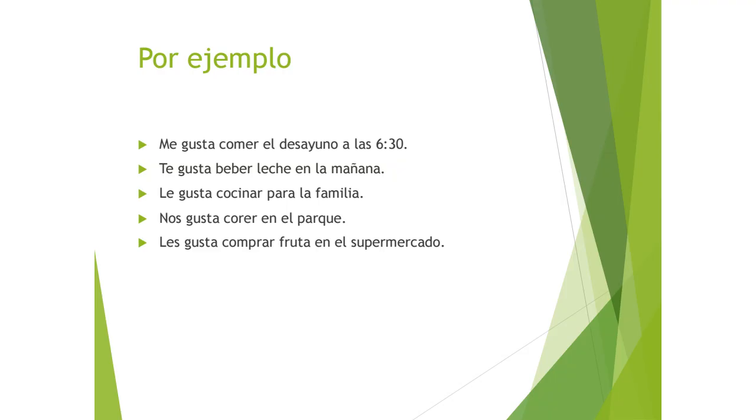The next one is a little bit tricky because it's le gusta cocinar para la familia. And you'll notice that le just tells us that it's he, she, or you, formal. So unless you're actually talking in a conversation with somebody and you know the context, you're not really going to know exactly who you're talking about. But of course, most of the time in a real conversation, you have context. So I might be telling you about my sister and describing her to you. And if I say then, le gusta cocinar para la familia, you would assume that I'm saying she, referring to my sister. She likes to cook for the family.